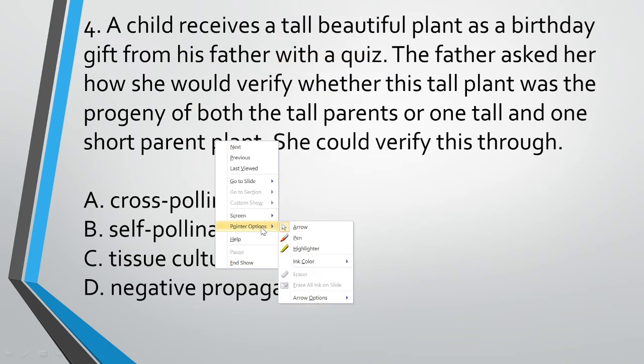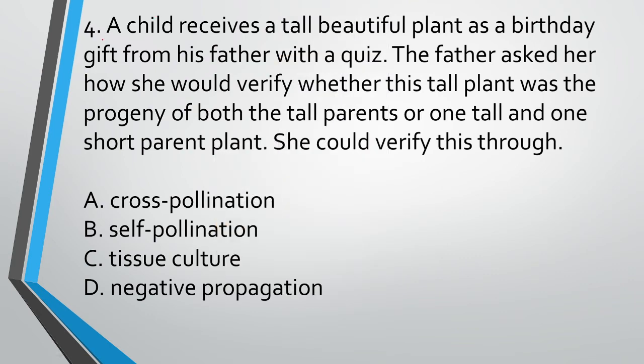So our next question is, a child received a tall beautiful plant as a birthday gift from his father with a quiz. The father asked her how she would verify whether this tall plant was the progeny of both tall parents, or one tall and one short parent plant. She could verify this through cross-pollination, self-pollination, tissue culture and vegetative propagation. The correct answer is option B, self-pollination.